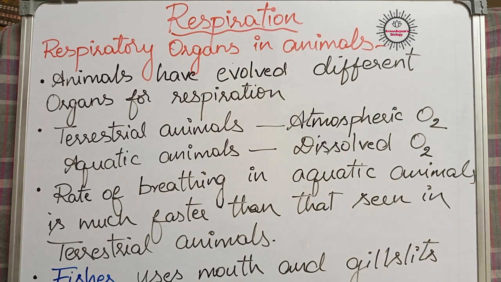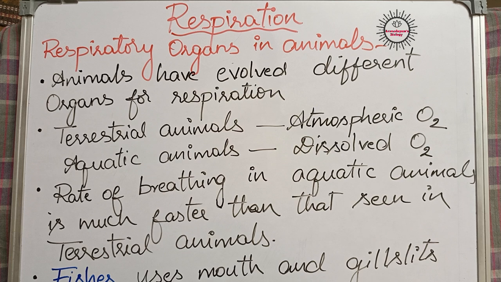In our previous videos we have seen how respiration takes place in our body, that too at a cell level. The breakdown of digested food material with the help of oxygen and the release of energy is called respiration. During this process, along with energy, carbon dioxide is also produced. We have seen how aerobic and anaerobic respiration take place. Now we are going to learn what the different types of respiratory organs present in animals are.